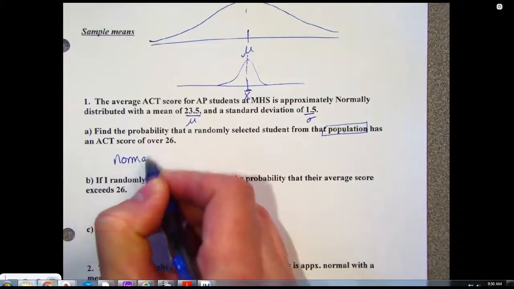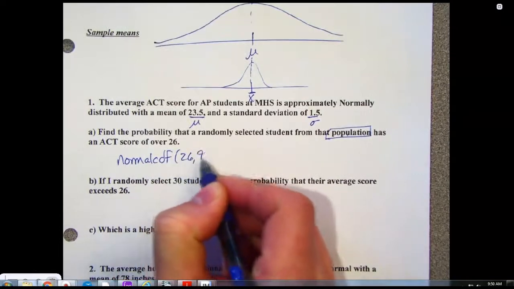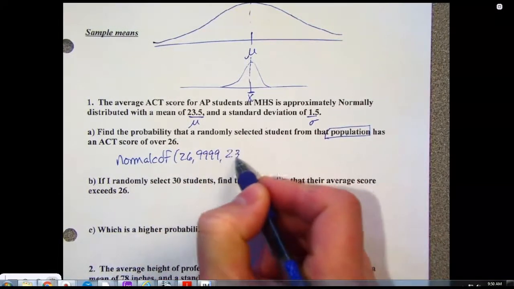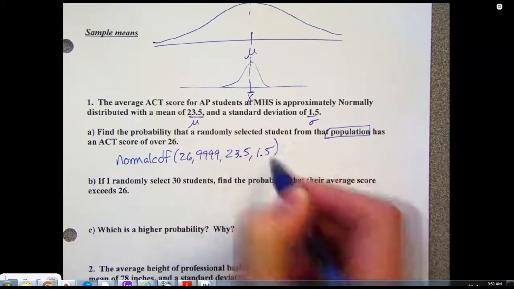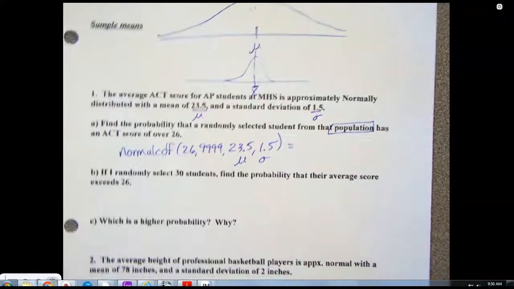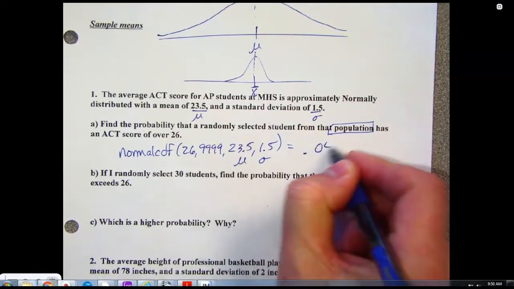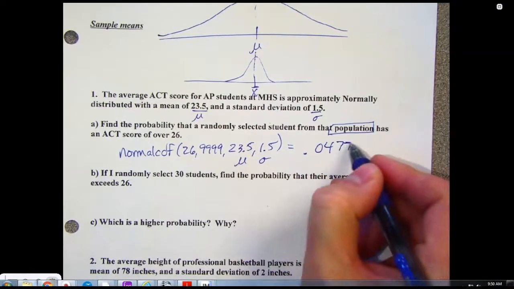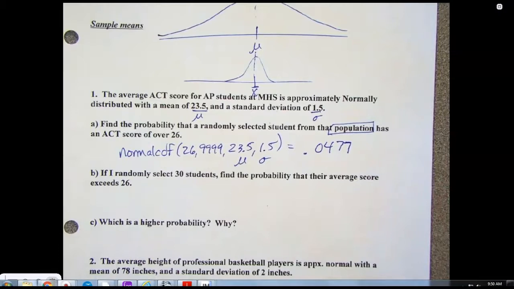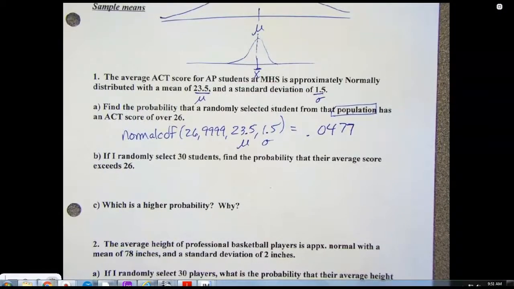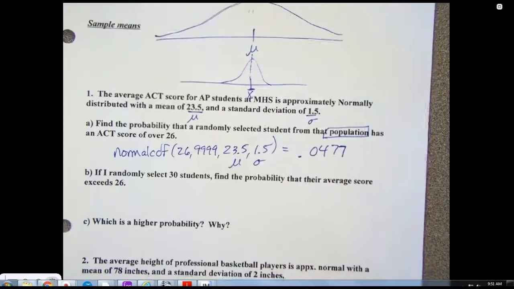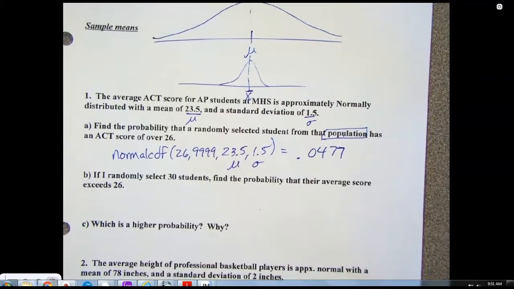Normal CDF, 26, 9999. Tell the calculator the mean. Tell the calculator the standard deviation. Type that in. Let's see what we get. Did she get 0.0477? Make sure we all get the same thing there.